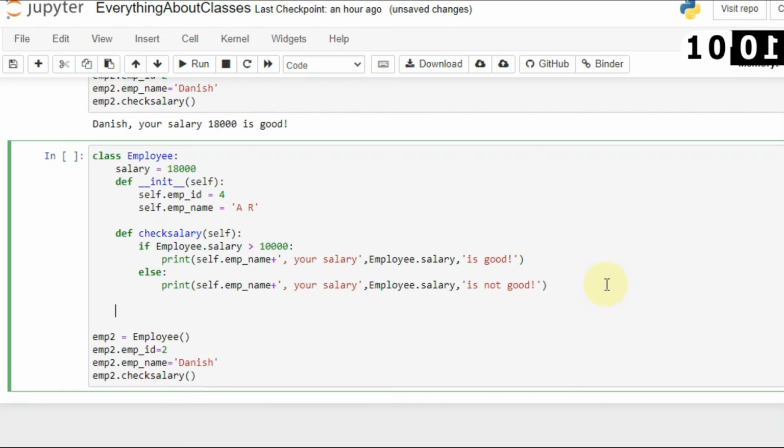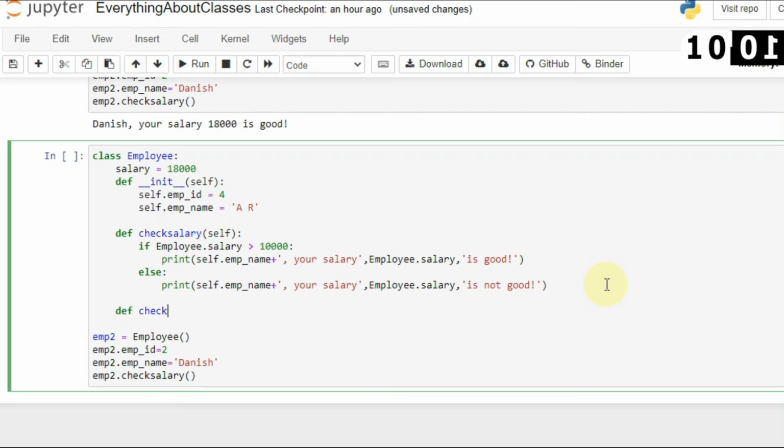Just associate the keyword self with that, and just know how you can access those values, and you will be good to go. You can easily do all the things which you are doing in the main function with classes as well. So now let's say you want to create another method, and you want to check whether the name is equal to AR Danish, whether AR Danish is present or not. You can do that as well.